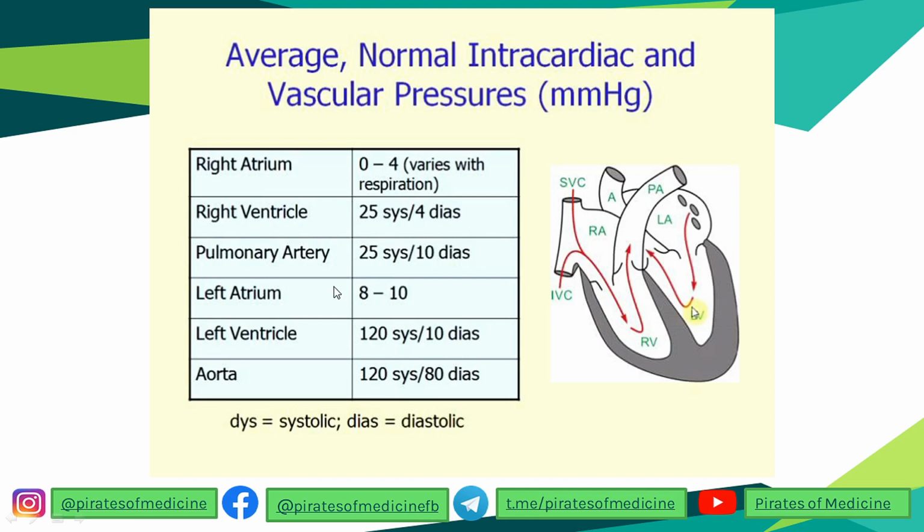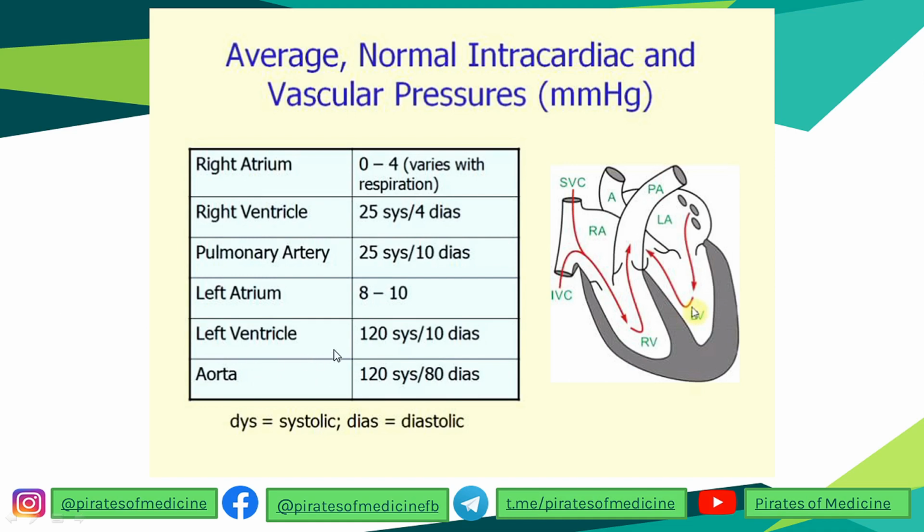In the left atrium, the pressure is around 8 to 10. And in the left ventricle, which is responsible for pumping the blood to the aorta, the pressure is as high as 120 systolic and 10 diastolic. Correct. And in the aorta, it is 120 over 80, 80 diastolic because of peripheral resistance.